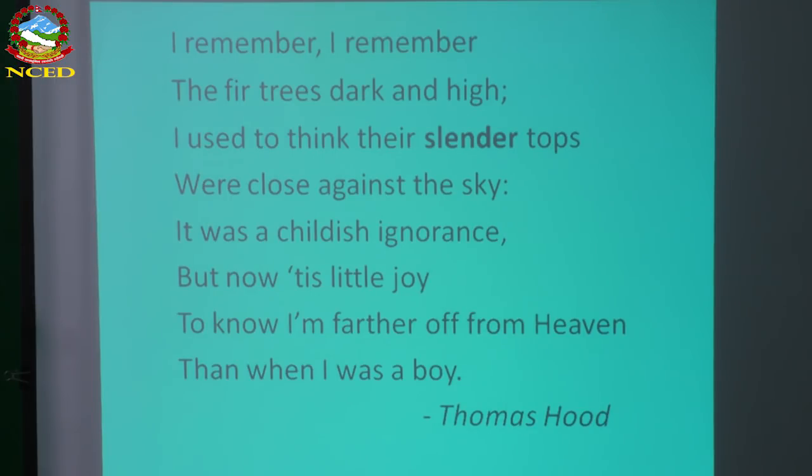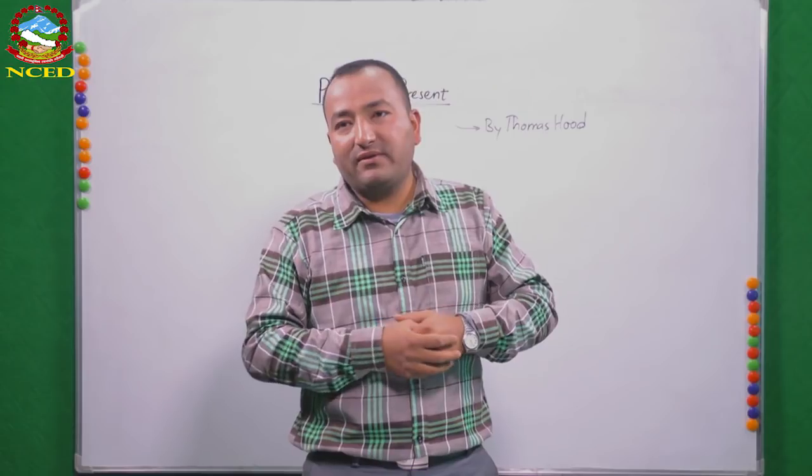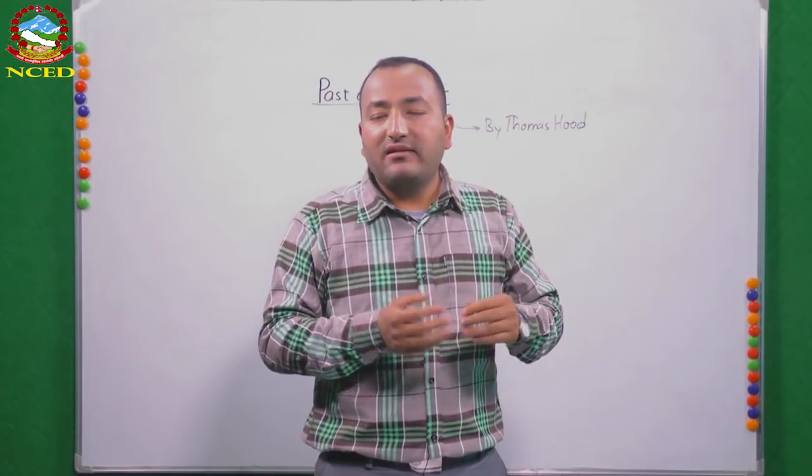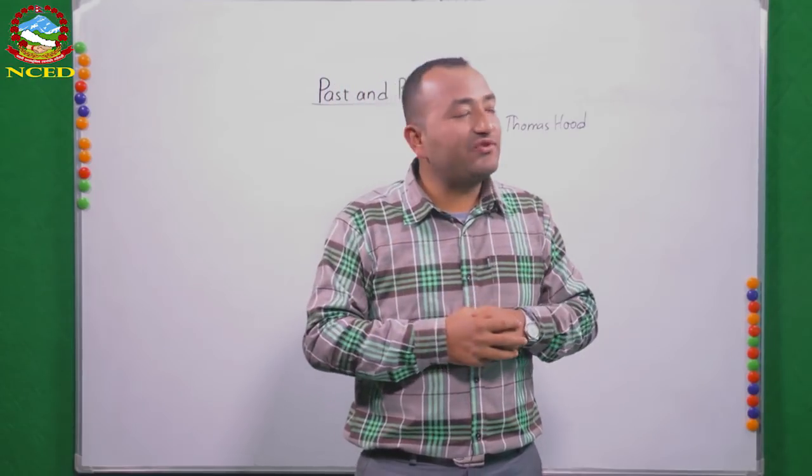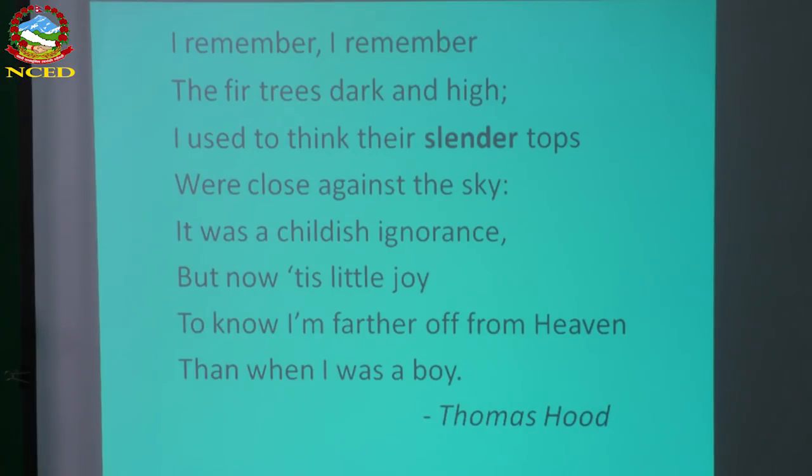The fir tree is a very tall tree, like pine trees, we call it salla in Nepali. Fir trees, especially that's pine, but it is fir trees, very tall, and it looks like touching the sky. What this innocent boy, the poet was innocent. Everybody is innocent when he or she is young.